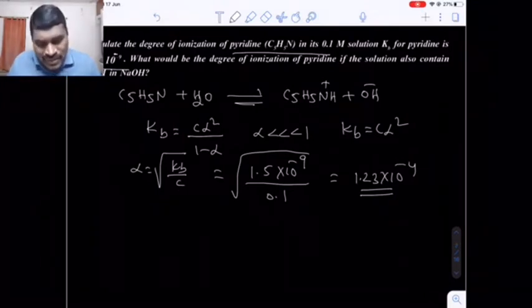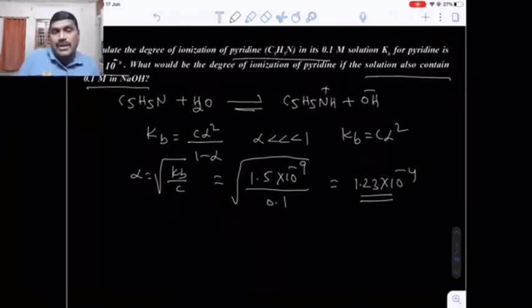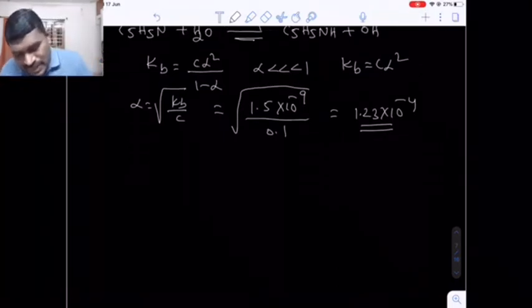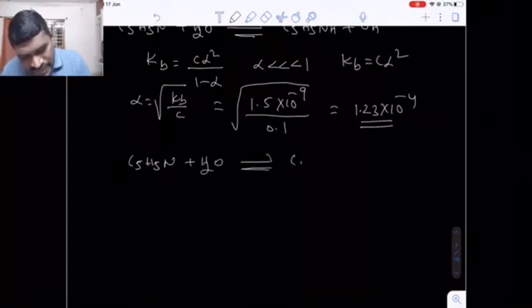Okay. Now the question is, find the degree of ionization of pyridine in the presence of 0.1 molar NaOH. This is very important because in the presence of NaOH, what happens? Now here again I am writing pyridine in water to give pyridinium ion and producing OH minus ions.